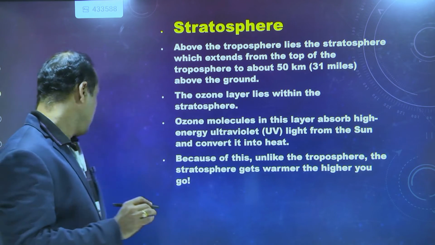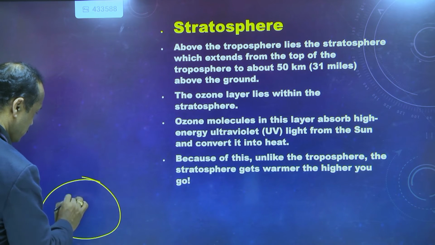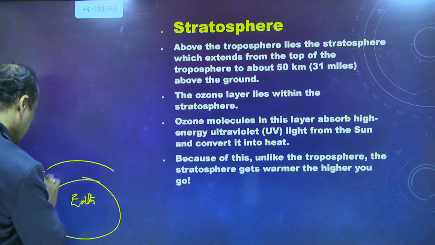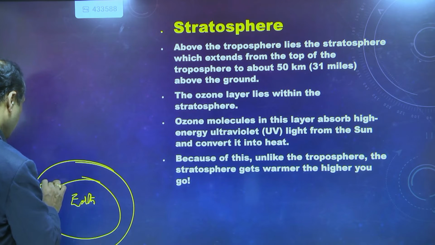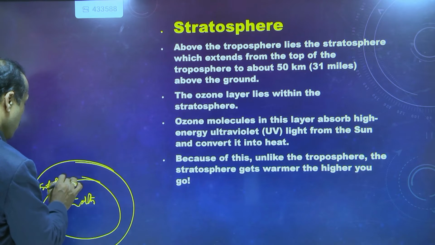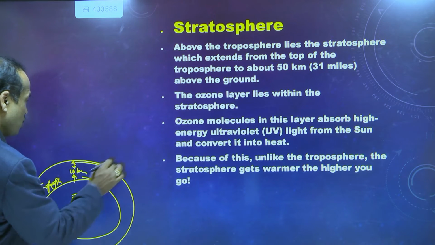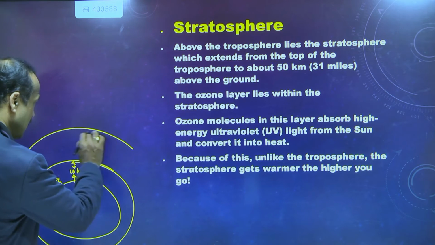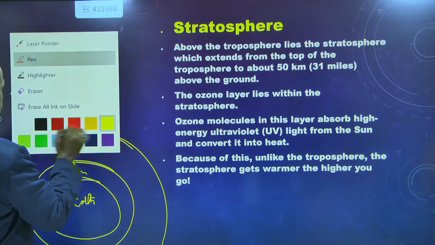This is the Earth. The first layer is the troposphere, and it extends up to 10 kilometers. The next layer is the stratosphere.